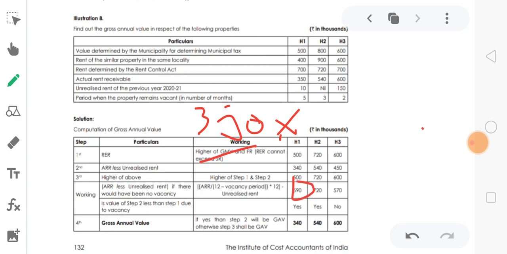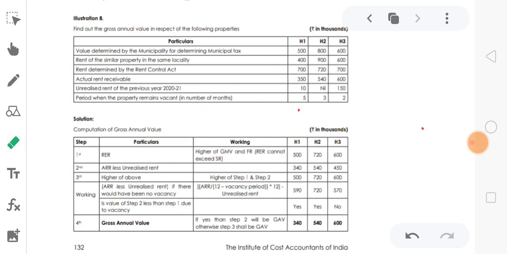The same again: actual rent received here we calculate as 540, so 540 divided by 7 into 12, minus 10. We got 720 and 570, same like this for all.